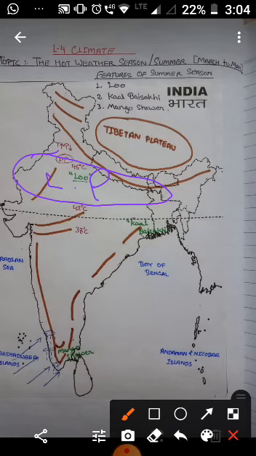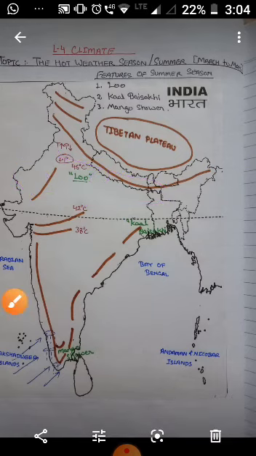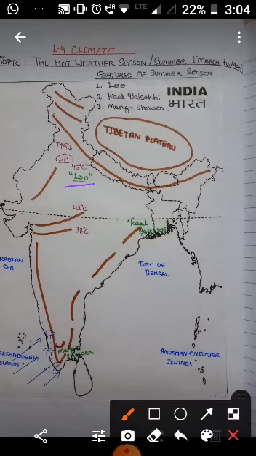Now the striking feature of the hot weather season, first, is Loo. Now what is Loo? These are strong, gusty, hot, dry winds blowing during the day over the north and northwest part of India. Loo is a local wind, children. It blows only in this region. Sometimes they even continue until late in the evening. They generally blow from afternoon to evening time.